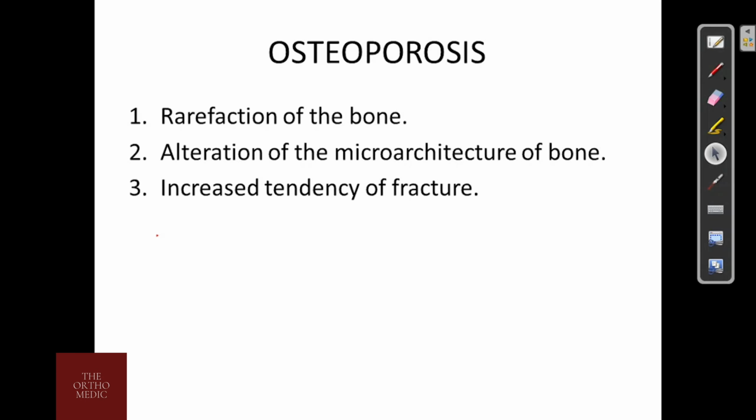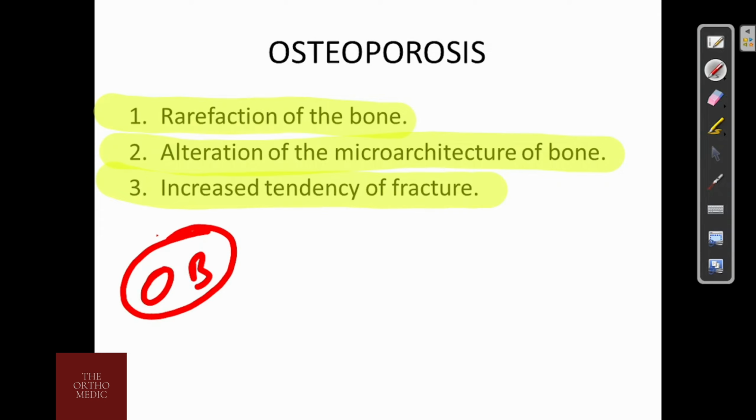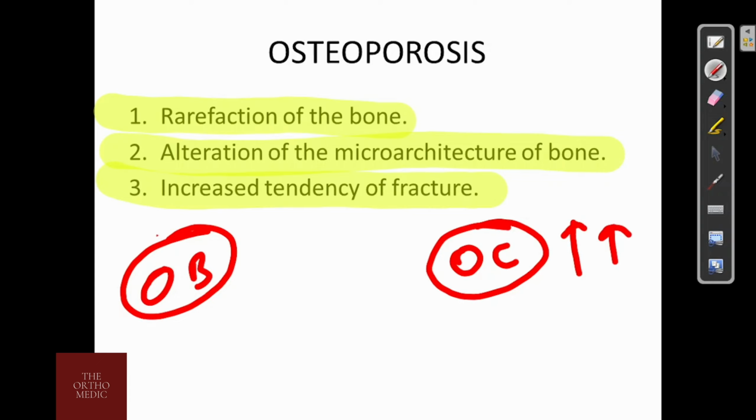Osteoporosis. What is osteoporosis? Osteoporosis may be defined as rarefaction of the bone, that is decrease in bone density, alteration of the microarchitecture of the bone, and increased tendency of the fracture. It usually results due to an imbalance between the bone forming process by the osteoblast and the bone destruction process by the osteoclast. Here, the osteoclastic activity is more than the osteoblastic activity, due to which there is decrease in bone density.